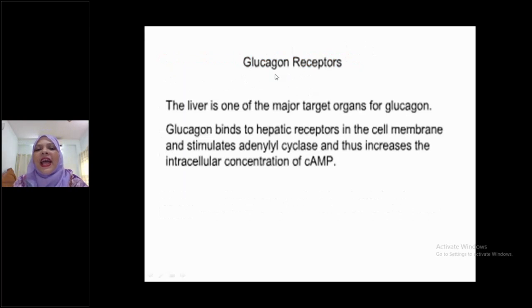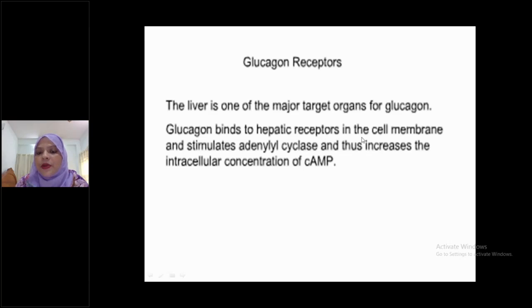Glucagon receptors: like insulin receptors, glucagon also has its receptor. Of course, it is a protein hormone. All protein hormone receptors always lie in the cell membrane, as you know. But here, always remember, liver is one of the major target organs for glucagon. For insulin, we know the major target organs are liver, adipose tissue, and skeletal muscle. Okay, three things. But for glucagon, liver is one of the major target organs. Glucagon mainly acts on the liver.